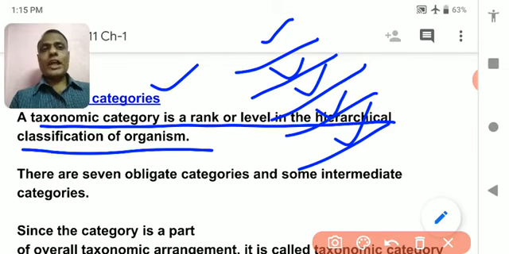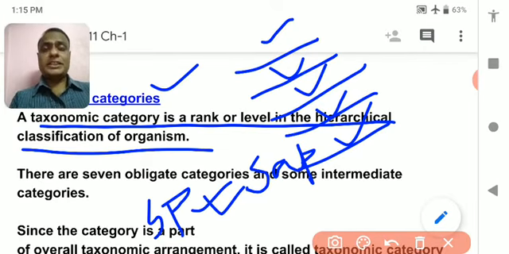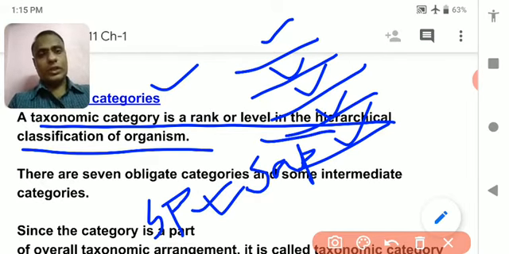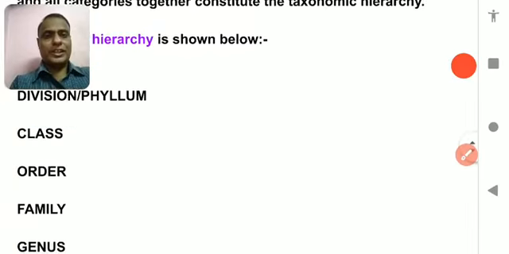Suppose we are human beings. So what is our scientific name? Homo sapiens. So the lowest category is sapiens, and sapiens is the species. Sapiens is the species of the human being. The category just above the species is genus. Above it is the order. So I have given a chart over here, you can see.